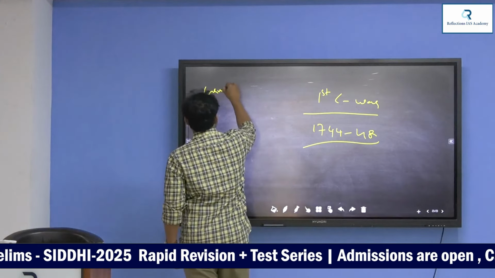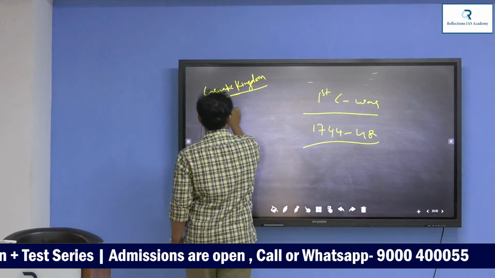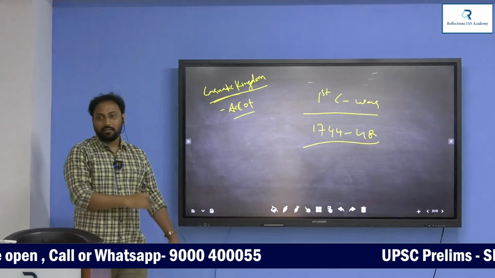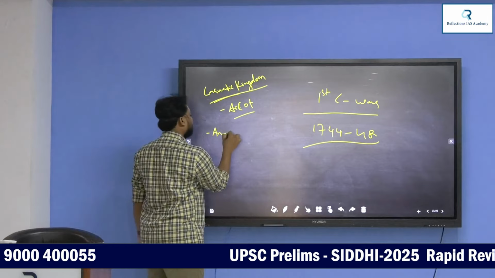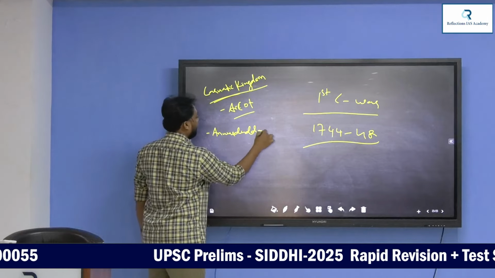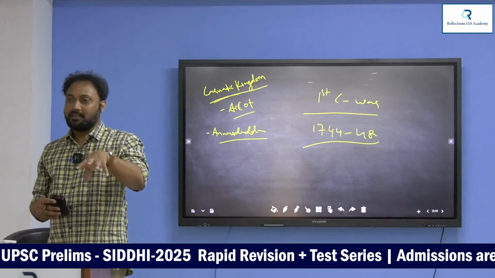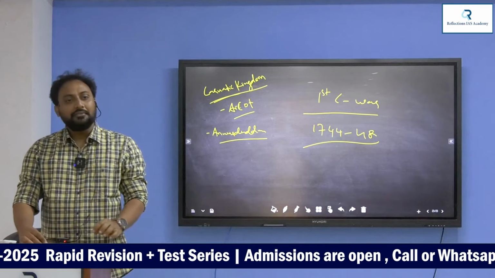It was one of the princely states, the Carnatic kingdom. The Carnatic kingdom's capital city was Arcot, A-R-C-O-T. And this Carnatic kingdom's Raja Anwaruddin is a Muslim Raja. Now in his territory, three wars happened between English and French. What is the reason for the first Carnatic War?